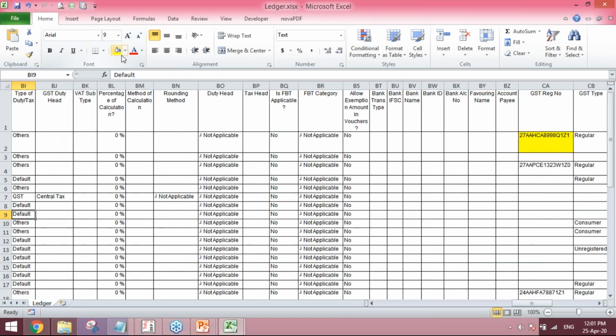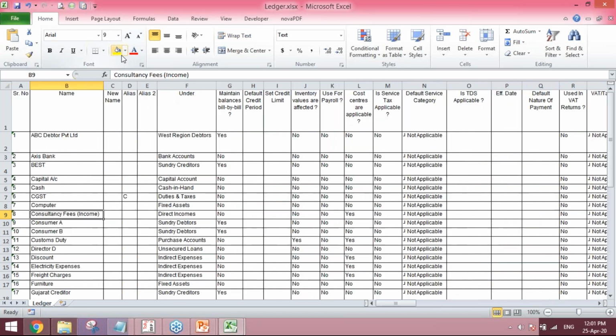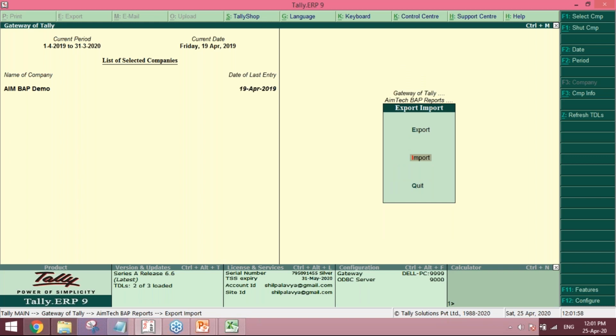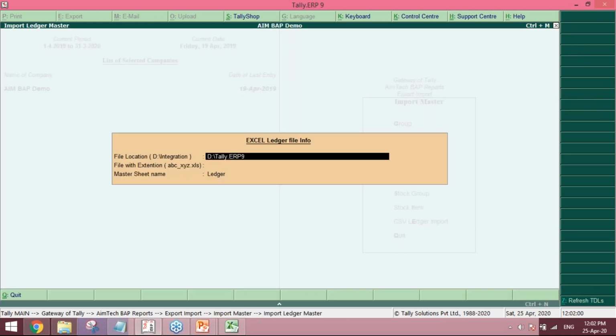I've made changes in two ledgers, consultancy fees income and ABC Debtor Private Limited. So what I'll do is close this file and re-import it. I'll go to import ledger.